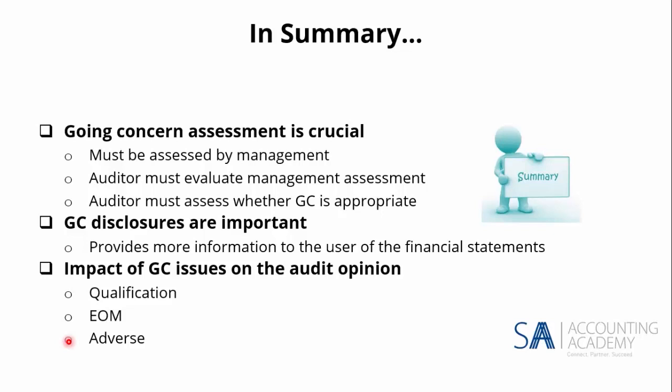So the impact of going concern issues has to be evaluated in terms of what the impact is on your audit opinion. So going concern and where it fits in the auditor's report is crucial. Remember, you can have it as a CAM, or you've got a material uncertainty section, or you've got your emphasis of matter. All right. And I think that as auditors, we always err on the side of caution. So because we go with being more cautious, we prefer disclosing it as an emphasis of matter paragraph.